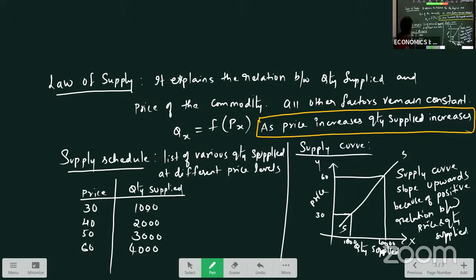This law of supply can be explained with the help of supply schedule and supply curve. Supply schedule shows the list of various quantities supplied at different price levels. And at the different price levels, you can see, as the price is increasing, quantity supplied also increases. Depending on the supply schedule, we will draw the supply curve.